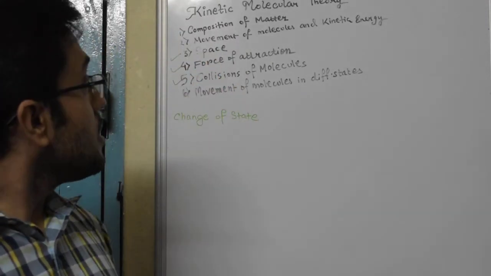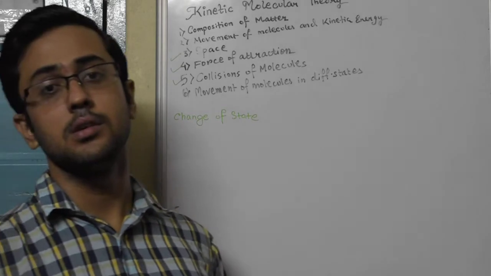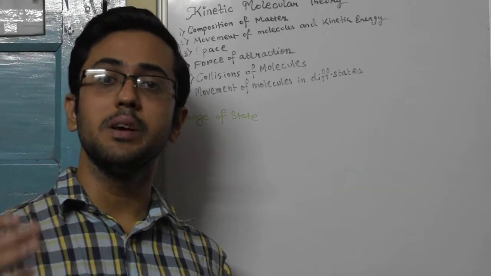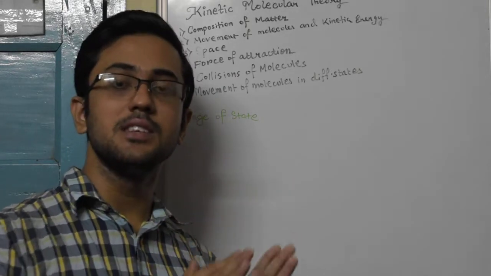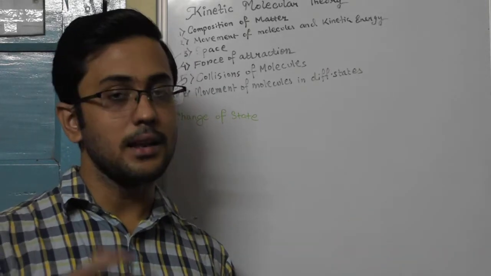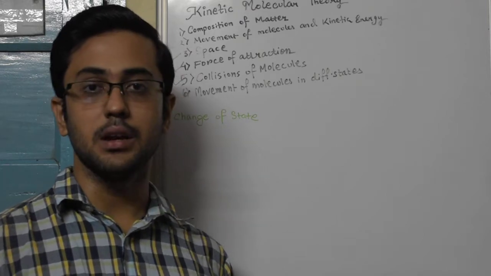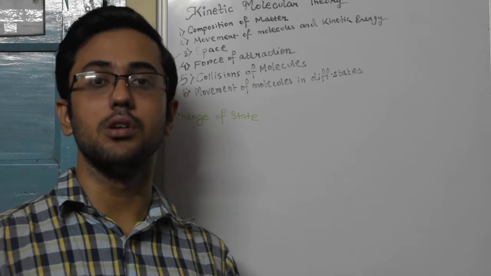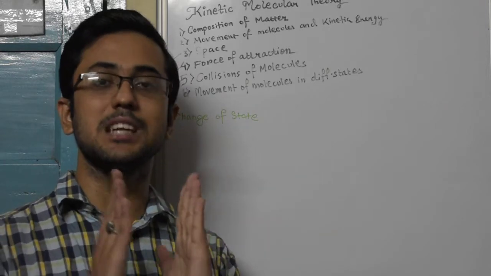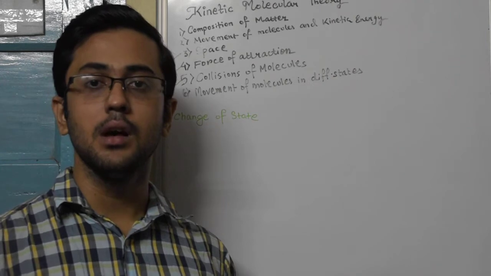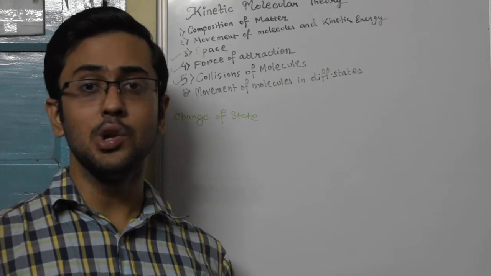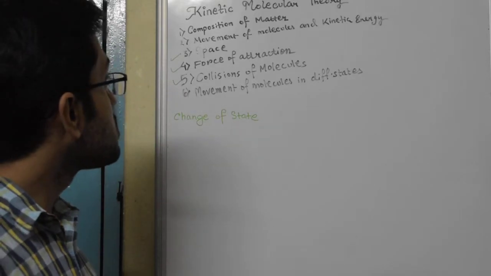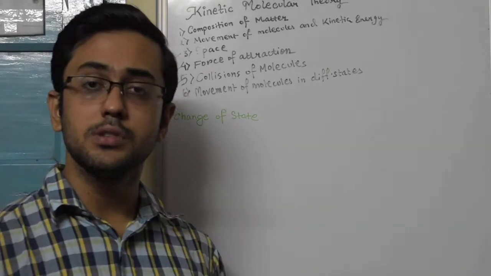Greater the movement, greater the kinetic energy possessed. Then we have the intermolecular space. The intermolecular space is again one idea you are familiar with. So intermolecular space is the least in solids and it is the greatest in gases, and in liquids it is somewhat intermediate. It basically means how much space is there between 2 consecutive molecules. In solids the molecules are tightly packed, so space is very less, but in gases they are loosely bound, so space is abundant.